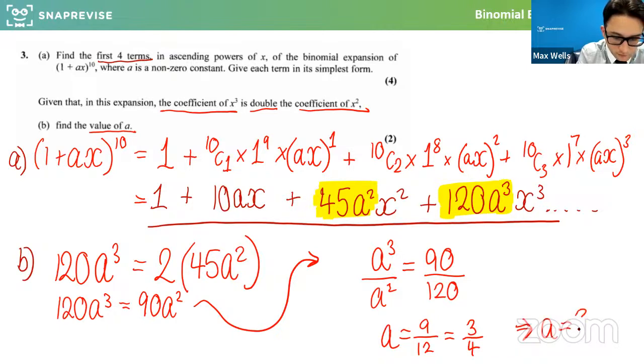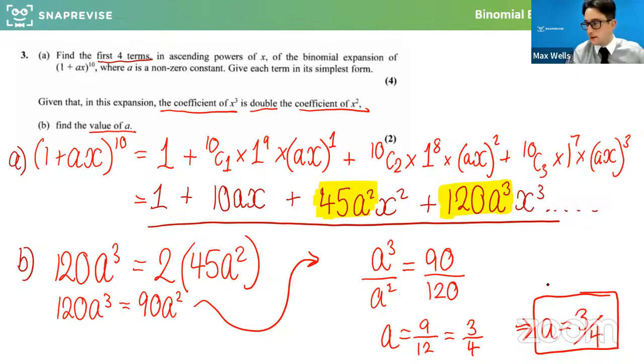A is 3/4 or 0.75. That's it. So that was the little problem solving follow-up. And obviously it meant that we had to have done part A properly, but forming the equation and solving that is something we can do with whatever answer we got previously. So hopefully that was okay and we followed that, but that's a good exam question to look at.